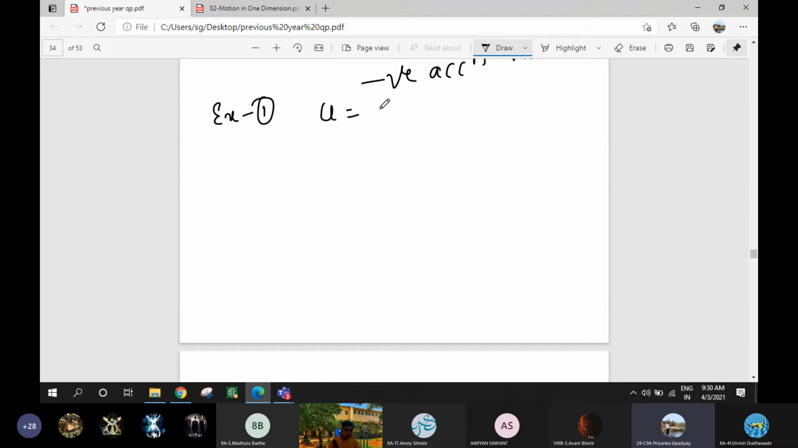Starting, it acquires a velocity of 20 meter per second in 10 seconds. So what is its final velocity?